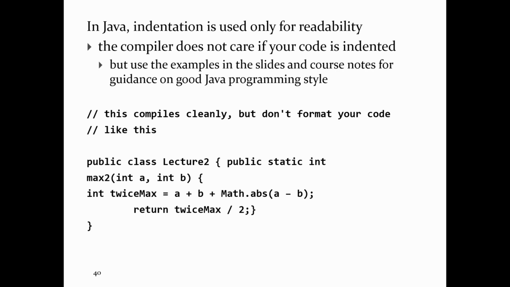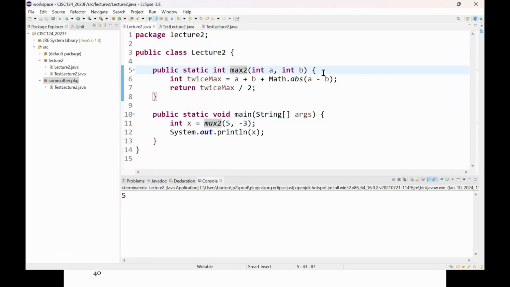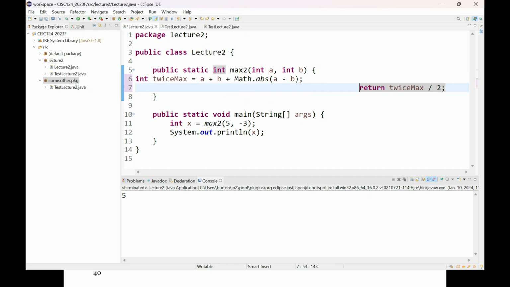So in Java, the compiler does not care about indentation, right? So indentation in Java is used only for readability, right? So in other words, only humans care about indentation in Java. Compiler doesn't care, right? You can easily prove this to yourself, right? Just go into a Java program and start deleting your indentations, or, for fun, mess up the indentation completely, right? Compiler doesn't care. It will happily compile this and run it, right? The only ones who care are people, right?